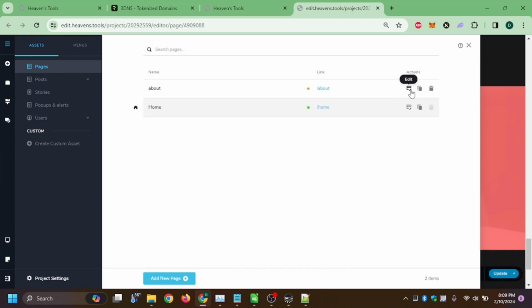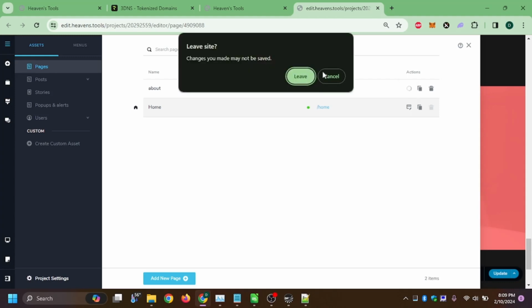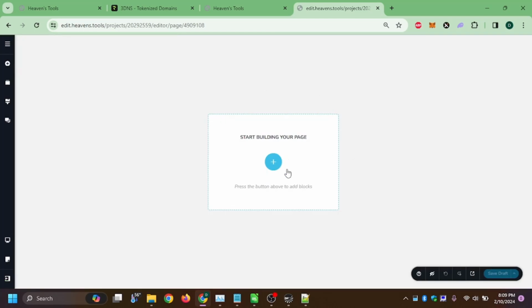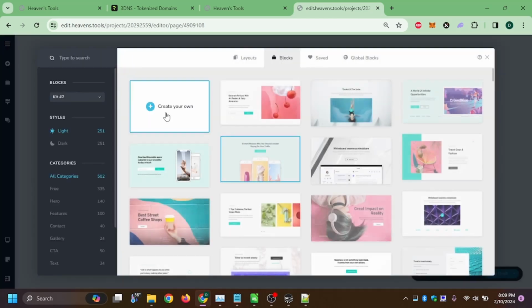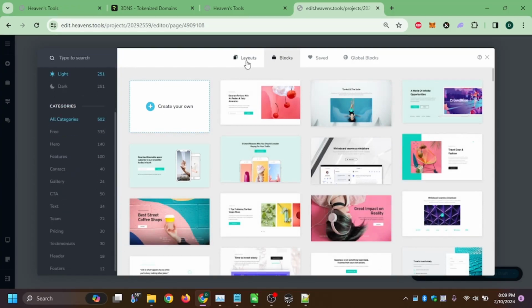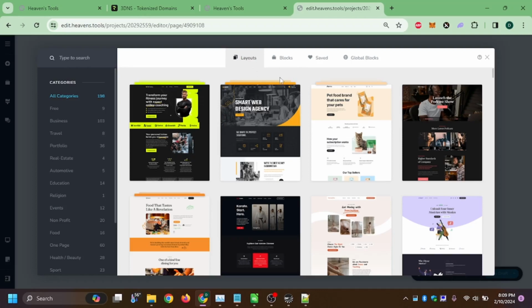And to begin editing it, come up here, hit edit. You can leave this page. And here we are in a new page. We start choosing new themes, new blocks, layout types. Tons of different options here to keep rolling along.